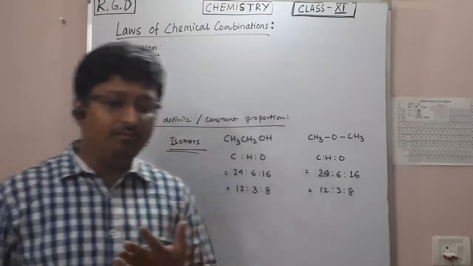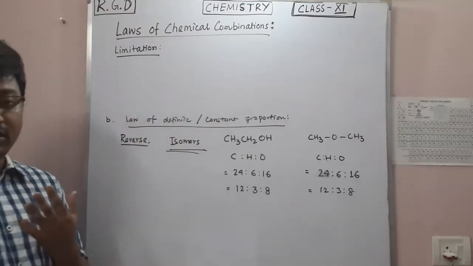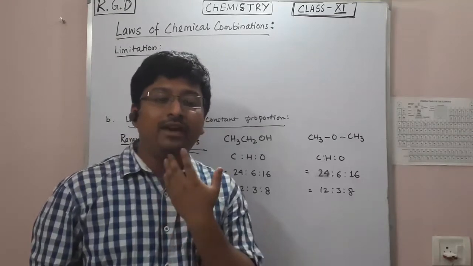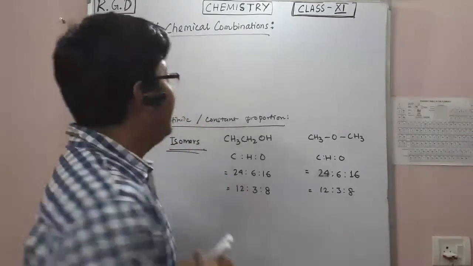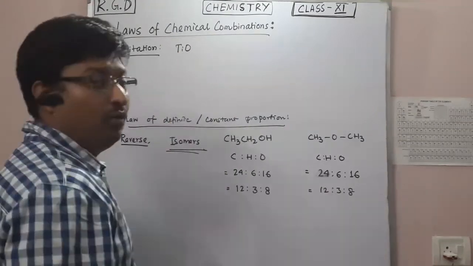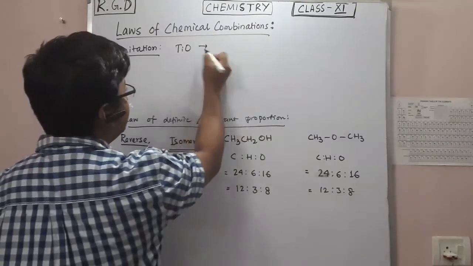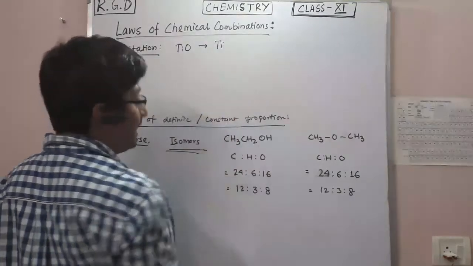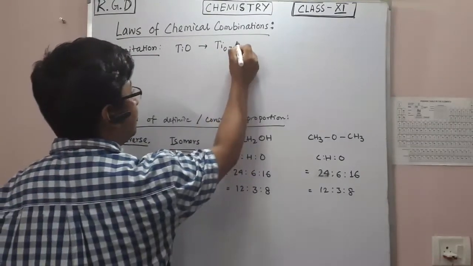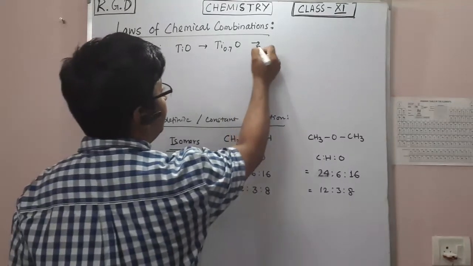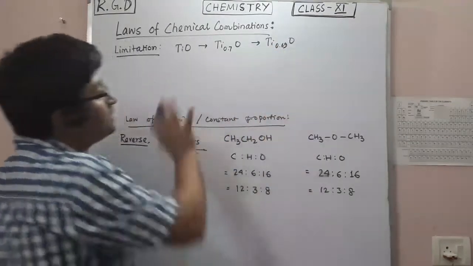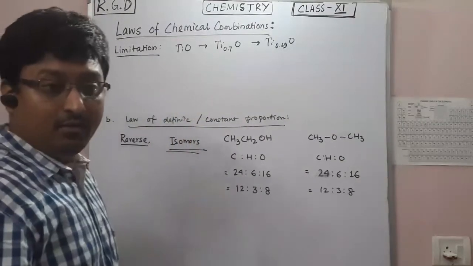There are a few non-stoichiometric compounds where you have a variable molecular composition, like titanium oxide. This is TiO, but it can be Ti 0.70 or Ti 0.690. So these are variable compositions. This is titanium oxide.